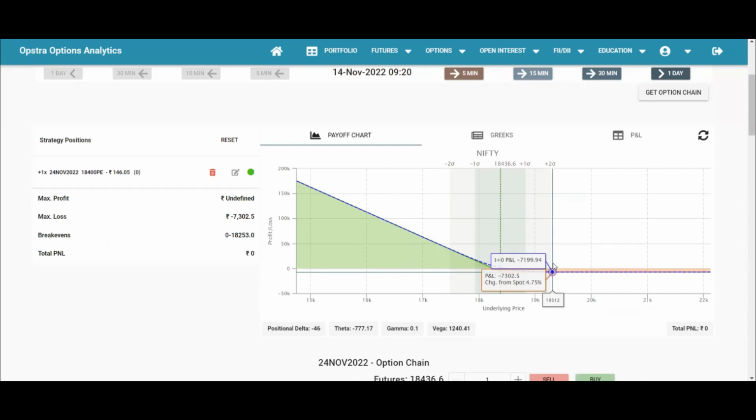Because the market has not moved in that direction, there is no reason for the option buyer to use that, right? And for a European option, you can only exercise the option on the expiry day. So at the expiry day, the market has to fall below that level, right?